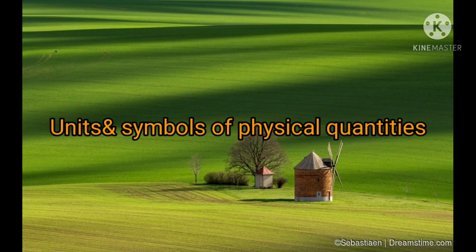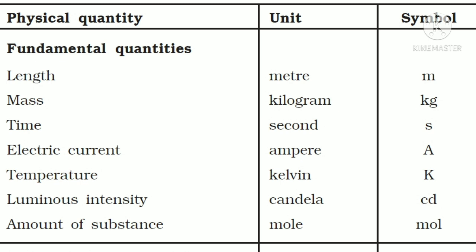Now we are going to see some of the units and symbols of the physical quantities. There are 7 fundamental quantities: length, mass, time, electric current, temperature, luminous intensity and amount of substance. The first one, length, the unit is meter, represented by the symbol small m. Mass, unit is kilogram, symbol kg.